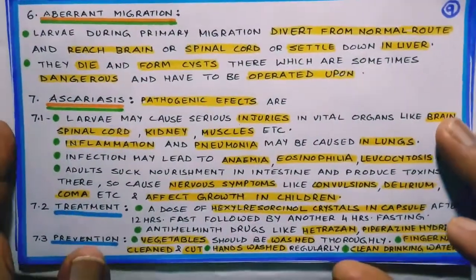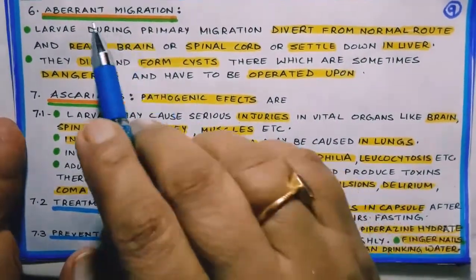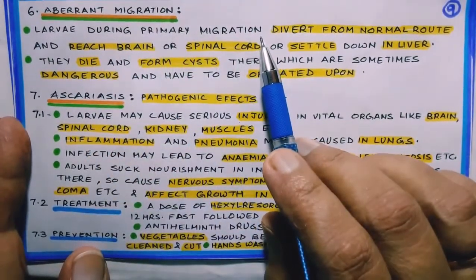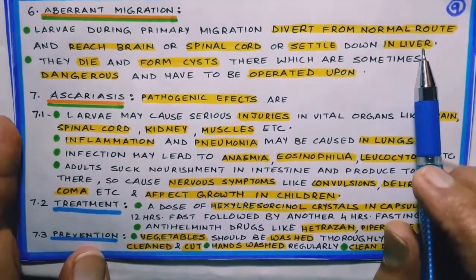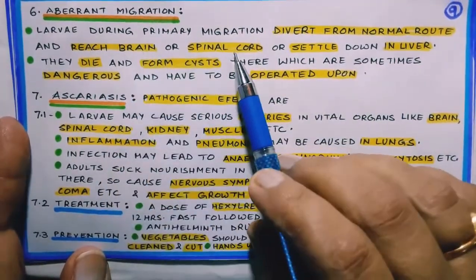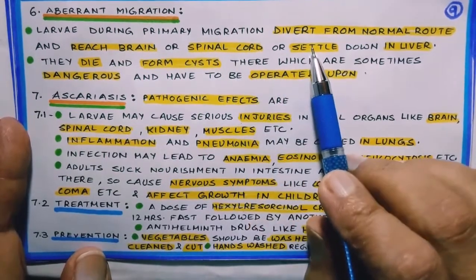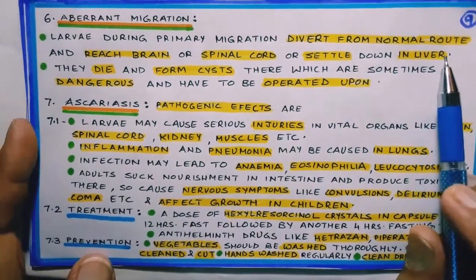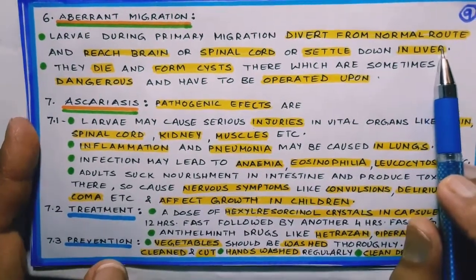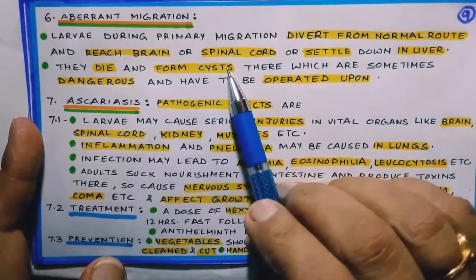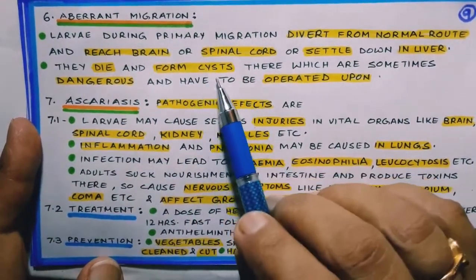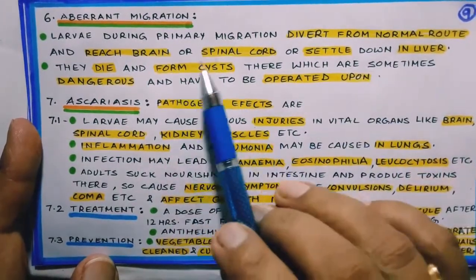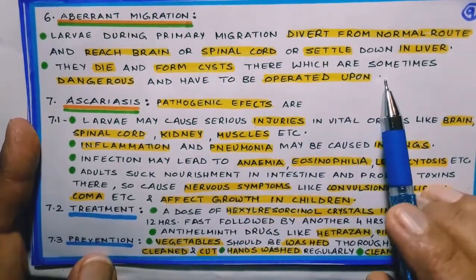Then we come to some other topic related to it, that is aberrant migration. Sometimes what happens that larvae during primary migration divert from their normal route and they may go to brain, they may go to spinal cord also, they settle down there, or sometimes they do not leave the liver at all because they get very good food there and so they continue there. They die and form cysts there, and sometimes these cysts are very dangerous and they have to be operated upon. Especially in the brain and spinal cord, it may be very dangerous.